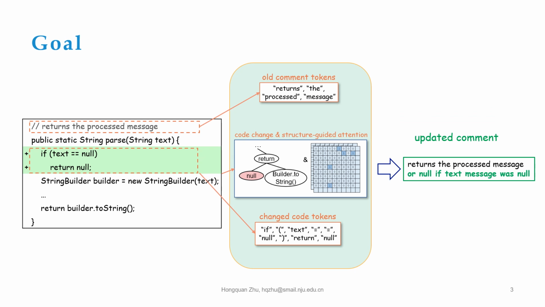We propose HatCUP, which is a new mechanism for comment updating. In addition to the old comment tokens and changed code tokens, HatCUP considers more about the code structure change information. Finally, it gives the updated comment according to hybrid analysis.